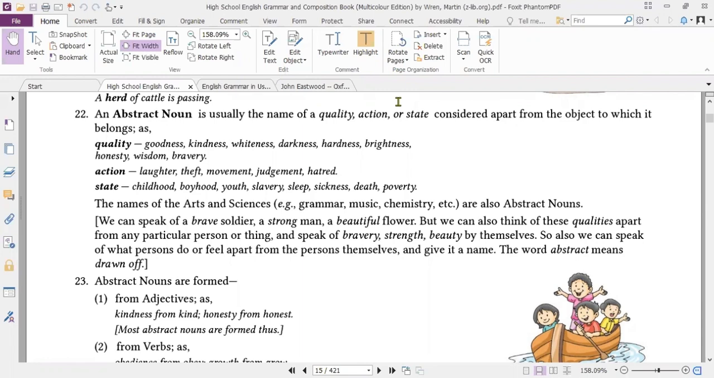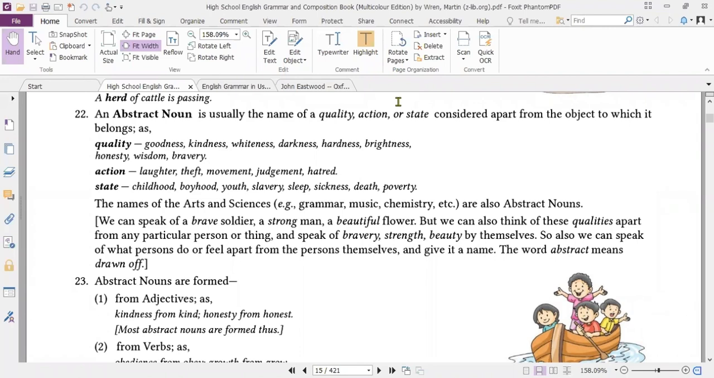The things that can be felt or touched, that can be seen, that can be felt by our five senses: sight, smell, touch, taste, and hearing. So those are the things that can be felt or experienced by our senses, and they are called concrete. But there are some things that are the opposite, which are called abstract. An abstract noun is usually the name of a quality, action, or state, considered apart from the object to which it belongs.